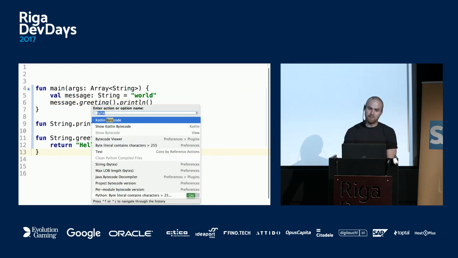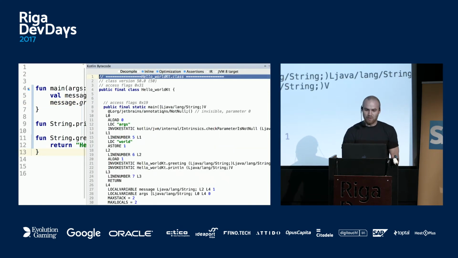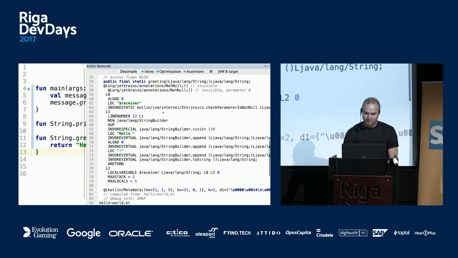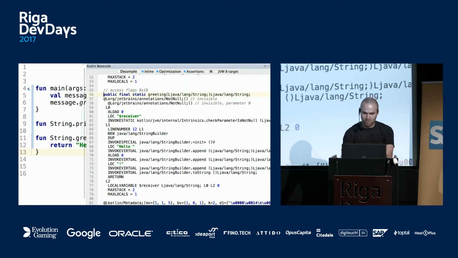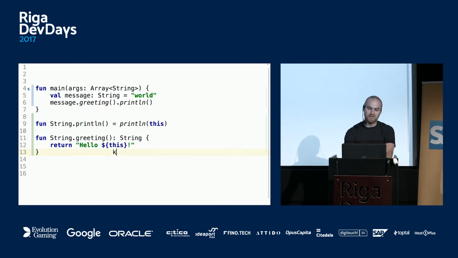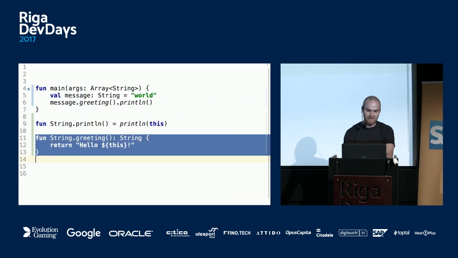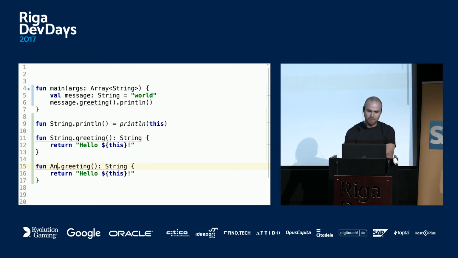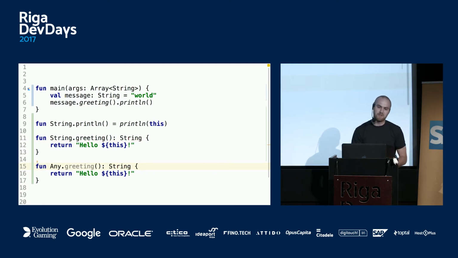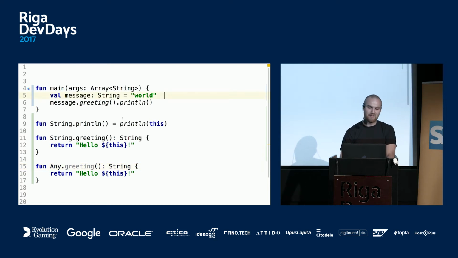Because if we again look at the bytecode for this code, all the extension methods, so here they are, like greeting, which is really public final static. So there is no polymorphism on this. So if we do, for example, greeting on Any, and Any is like Object in Java, then it's just not used, it's decided at compile time which method is used. It's like, in a way, less powerful.